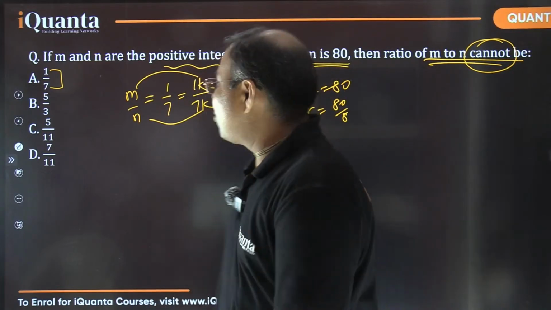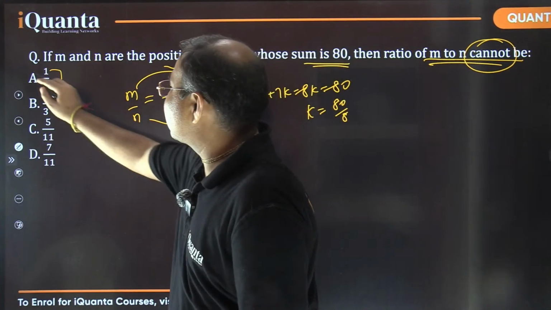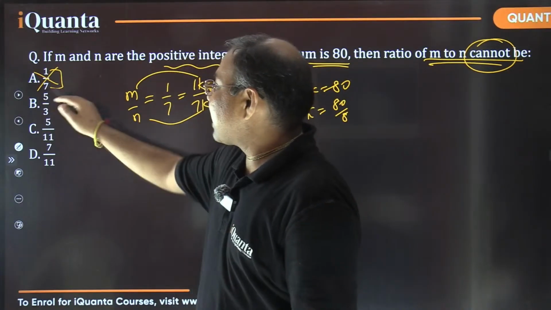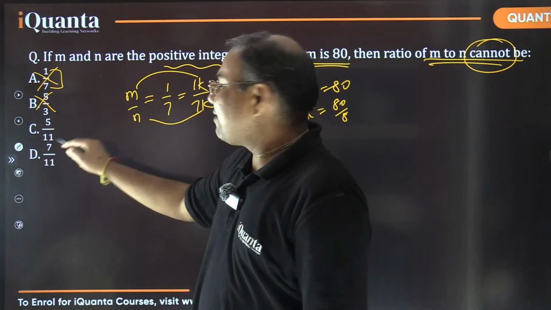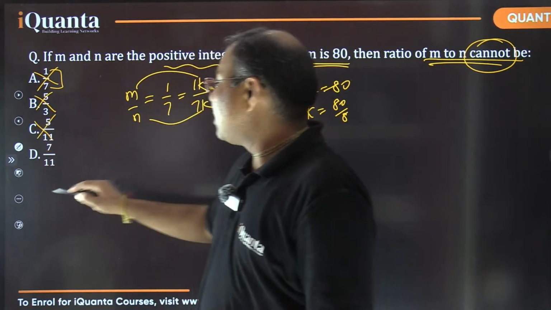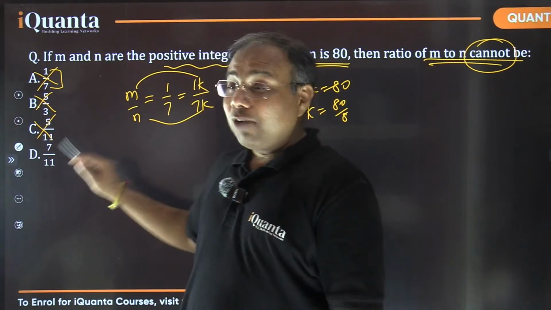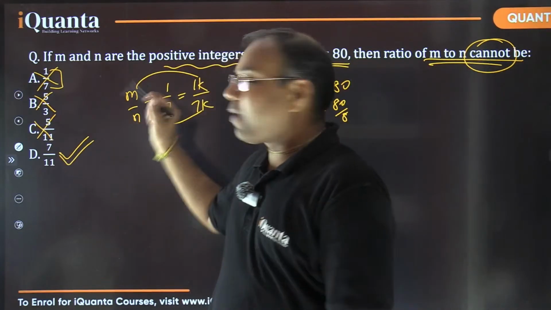Fine. So let's see here. 1 plus 7, 8. So 8 divides 80. Yes. So this could not be the answer. 5 plus 3 is again 8. 8 divides 80 completely. So again, this could not be the answer. 5 plus 11 is 16. 16 again divides 80 completely. So this also could not be the answer. But 7 plus 11 is 18, which does not divide 80. So yes, this is the required answer.